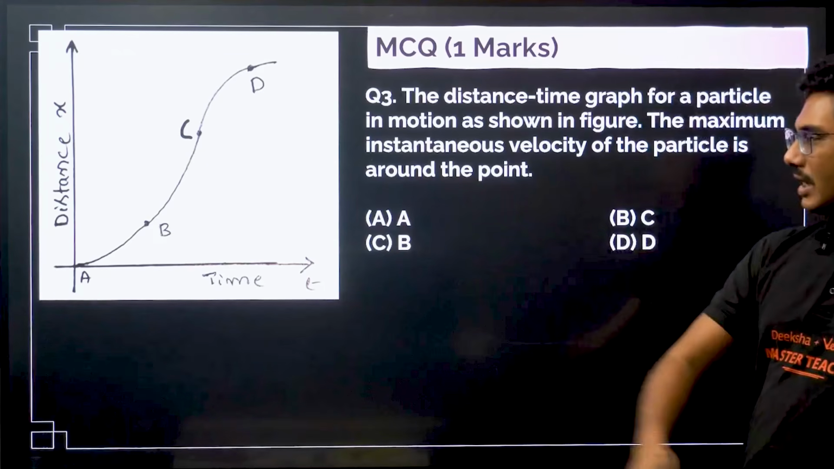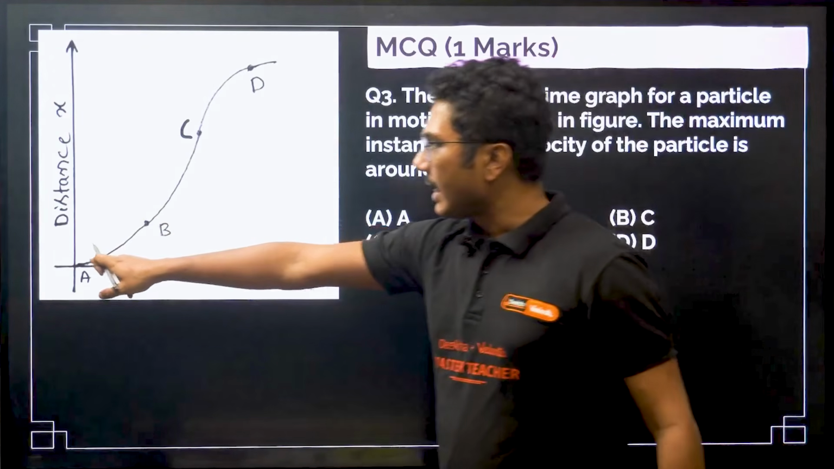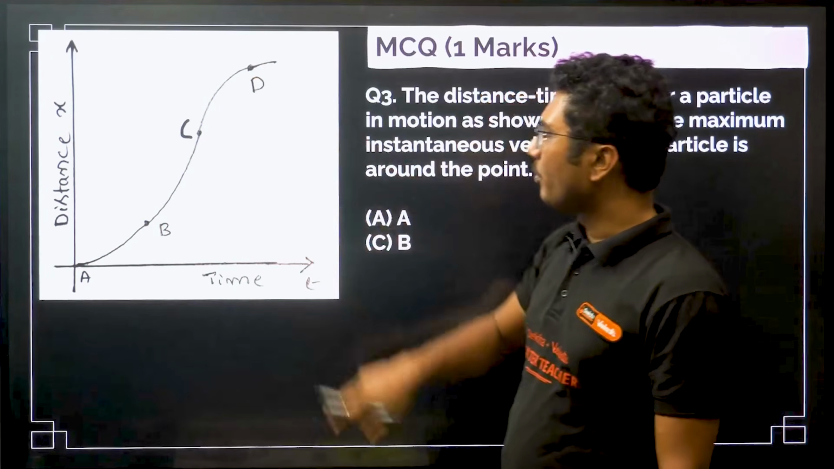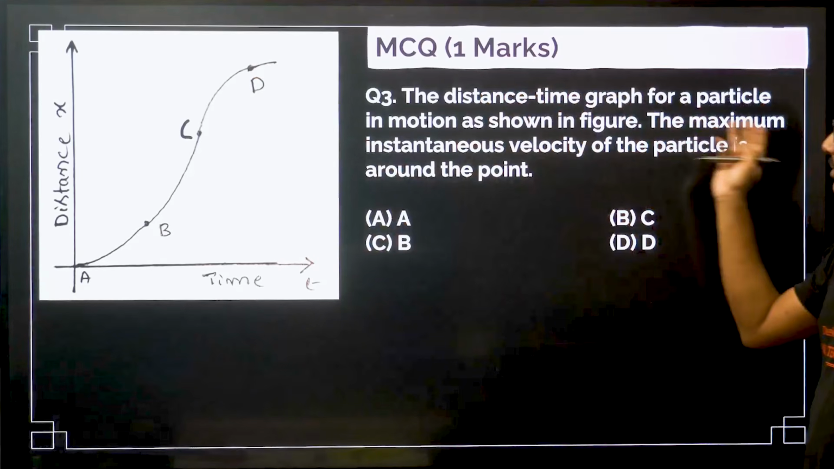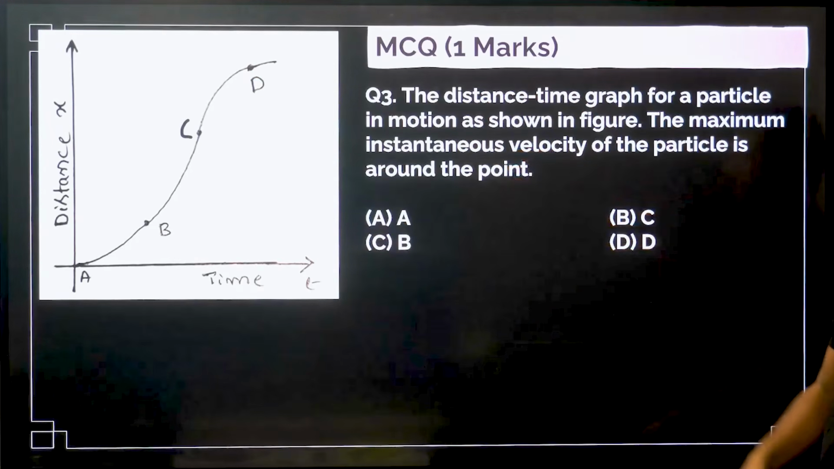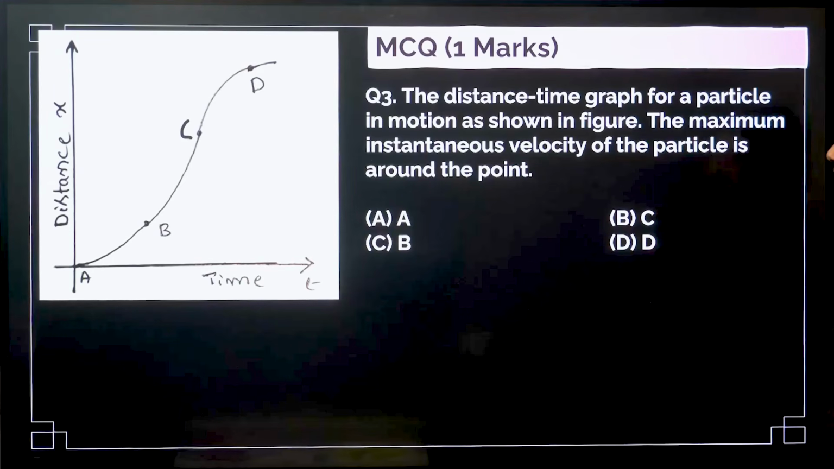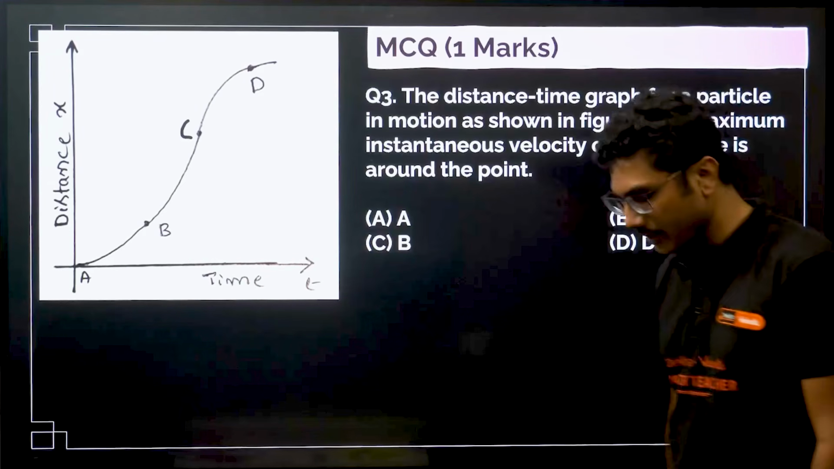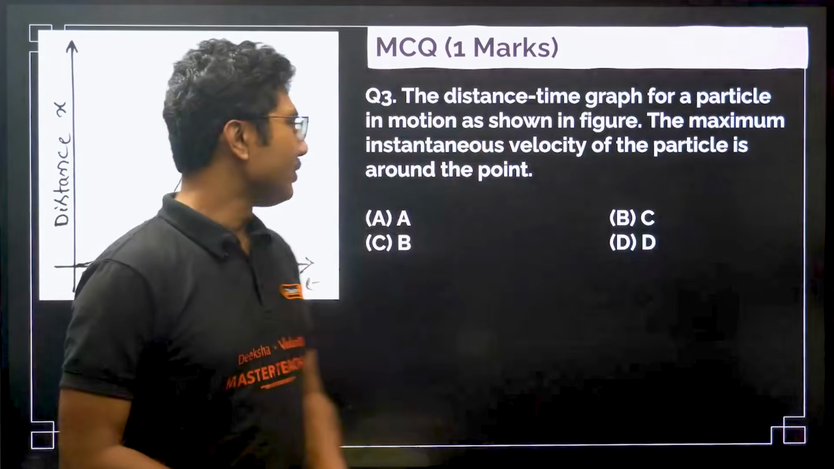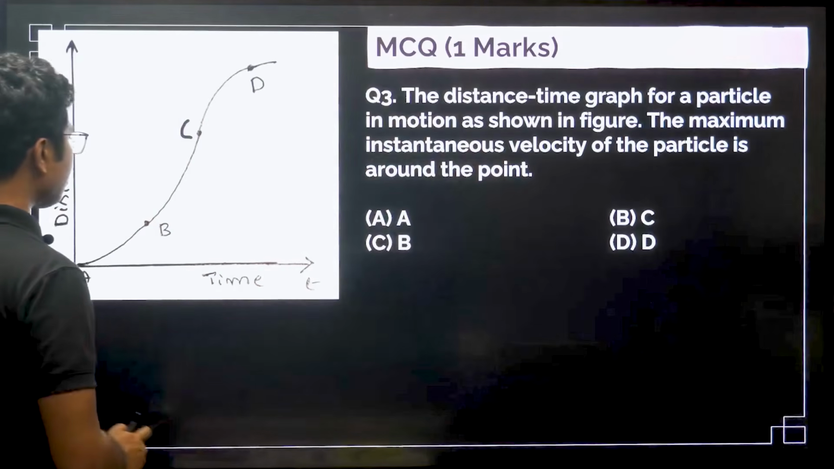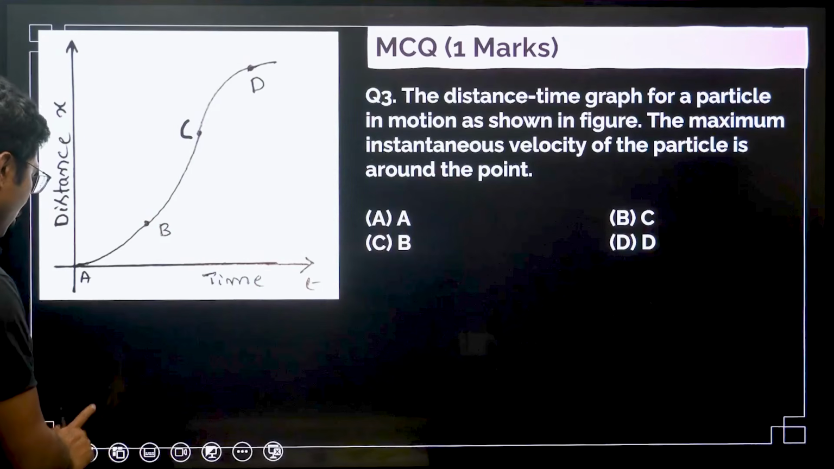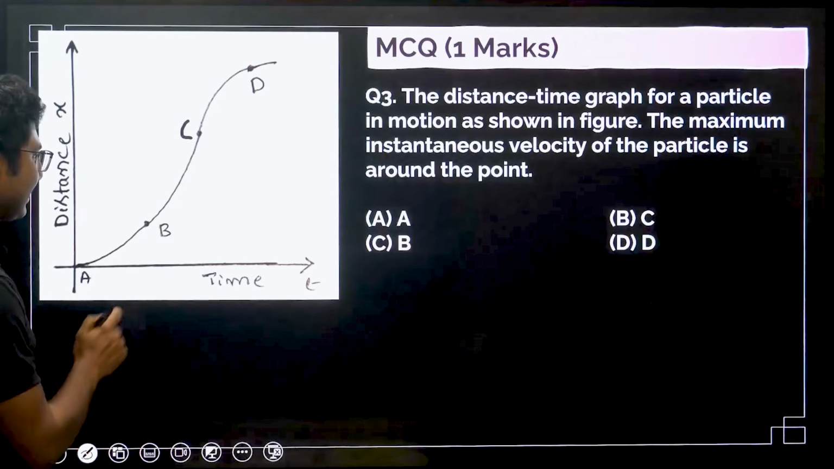So here we have a graph with four points shown, A, B, C, D. It is a distance-time graph for a particle in motion as shown in the figure. The maximum instantaneous velocity of the particle is around the point. So again, here we have to find the maximum instantaneous velocity. For that, what you have to do? We have to draw the tangent at each and every point.